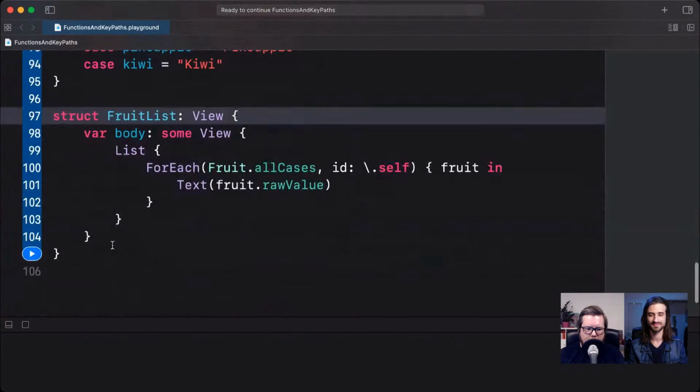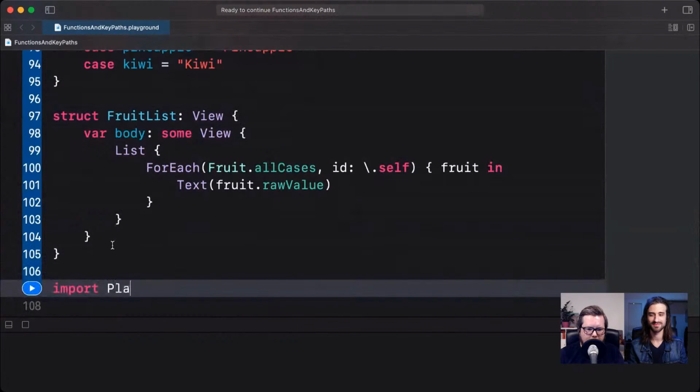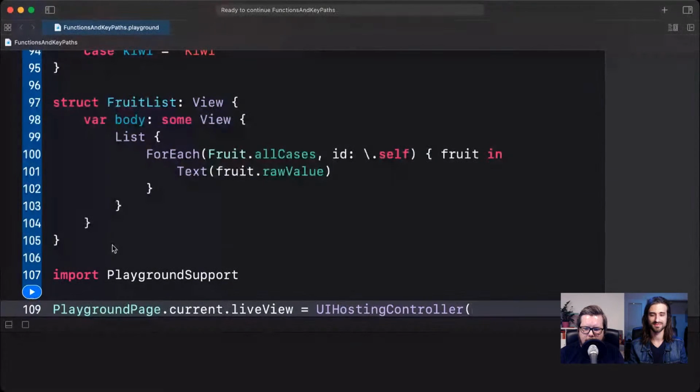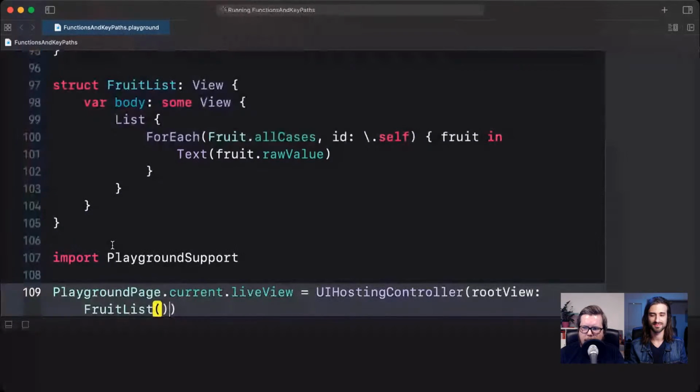So we can display it also if we want. We can import PlaygroundSupport, PlaygroundPage.current.liveView = UIHostingController(rootView: FruitList()). All right, there we go. Run this.